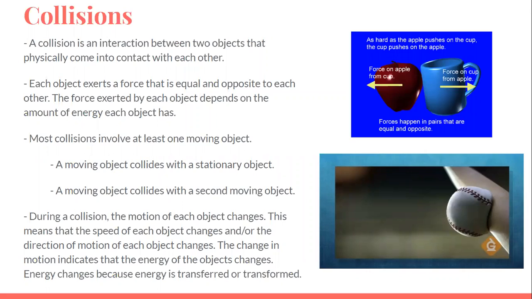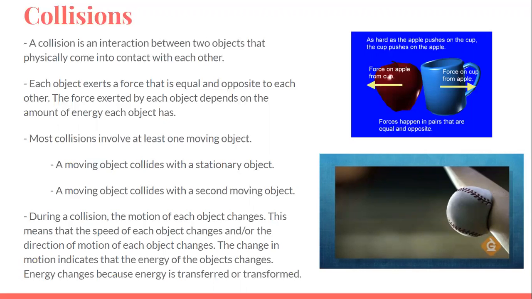Collisions. A collision is an interaction between two objects that physically come into contact with each other. Each object exerts a force that is equal and opposite to each other. The force exerted by each object depends on the amount of energy each object has. Most collisions involve at least one moving object. A moving object collides with a stationary object, or a moving object collides with a second moving object.